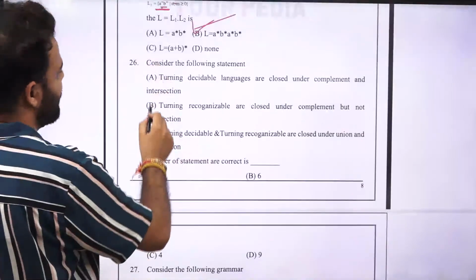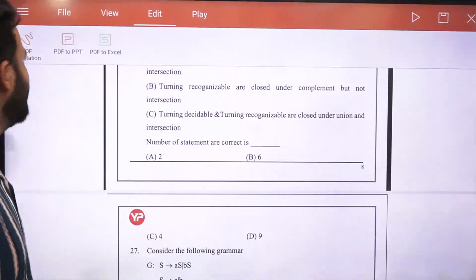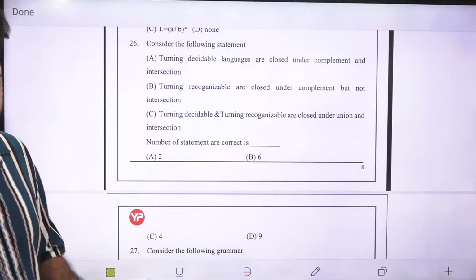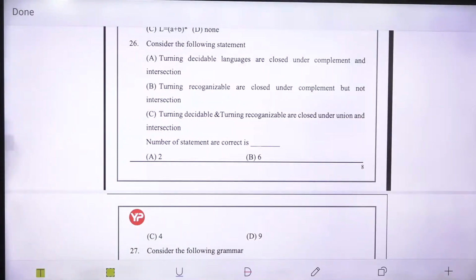Next is question number 26. Consider the following statements. First is Turing decidable languages.